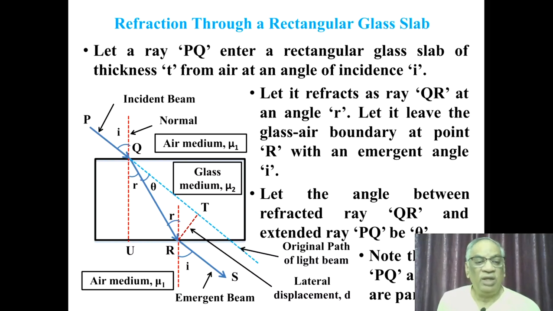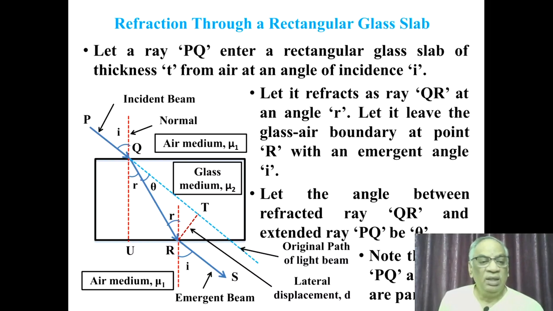The angle of refraction in the glass medium is R, and the angle of emergence at the boundary of glass to air is again I. Note that the incident ray PQ and the emergent ray RS are parallel to each other because the angles are the same as I. However, the refracted beam is deviated through an angle theta as shown in the slide.